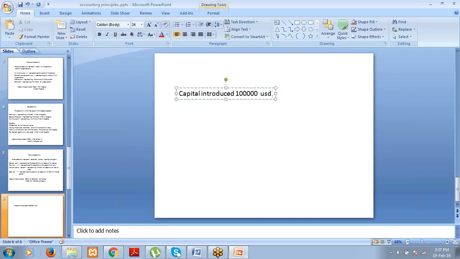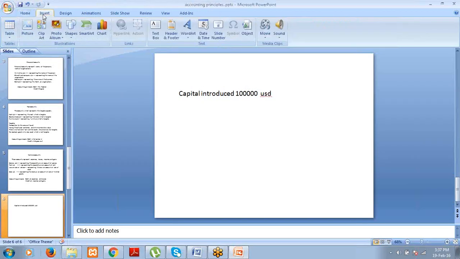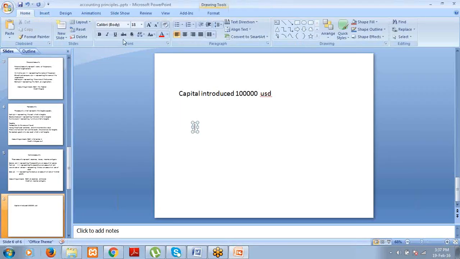Now, cash account is coming under real accounts, right? So according to real accounts principle, debit what comes in. So when the business owner introduces the capital, the cash is coming into your organization, right? And cash is covered under real accounts. According to real accounting principle, debit what comes in, right? So we have to debit cash account. So this is the traditional format. Cash account debit $1 lakh to